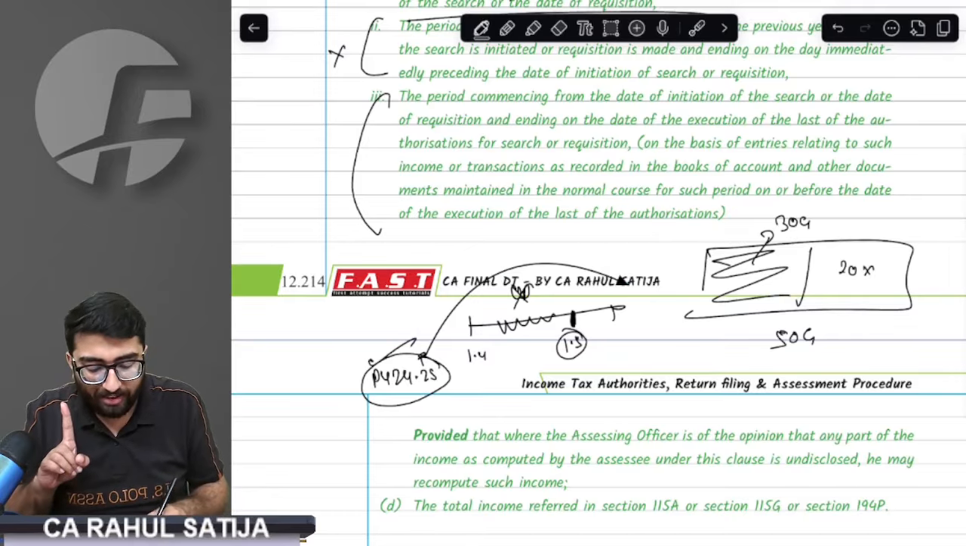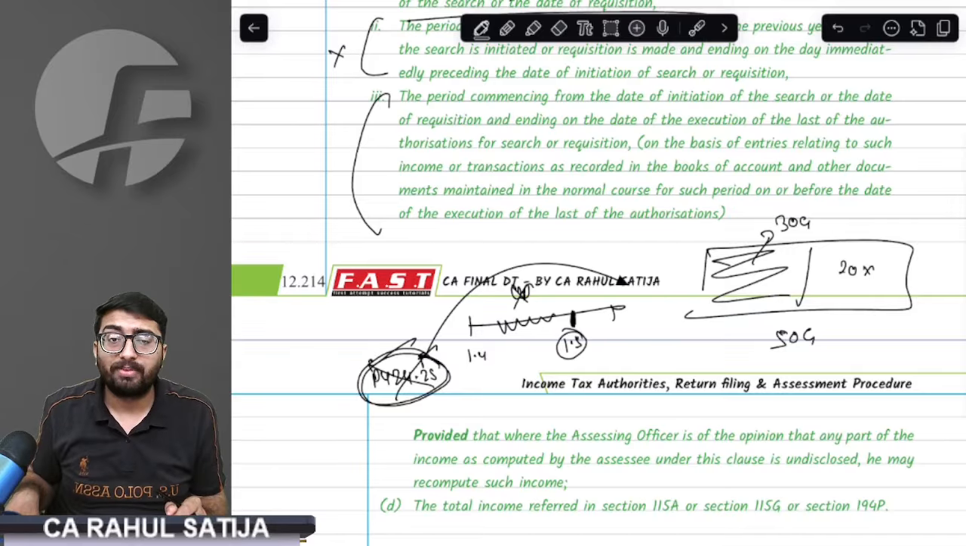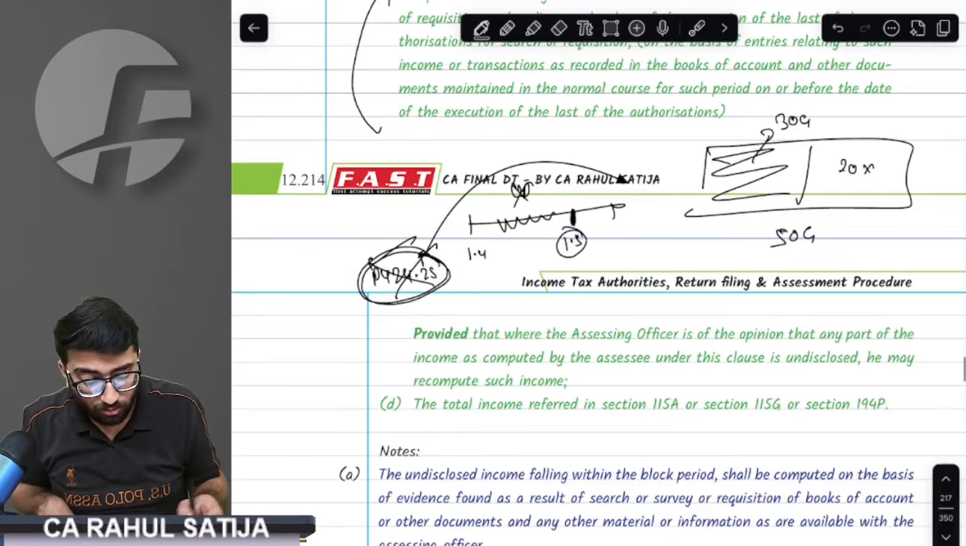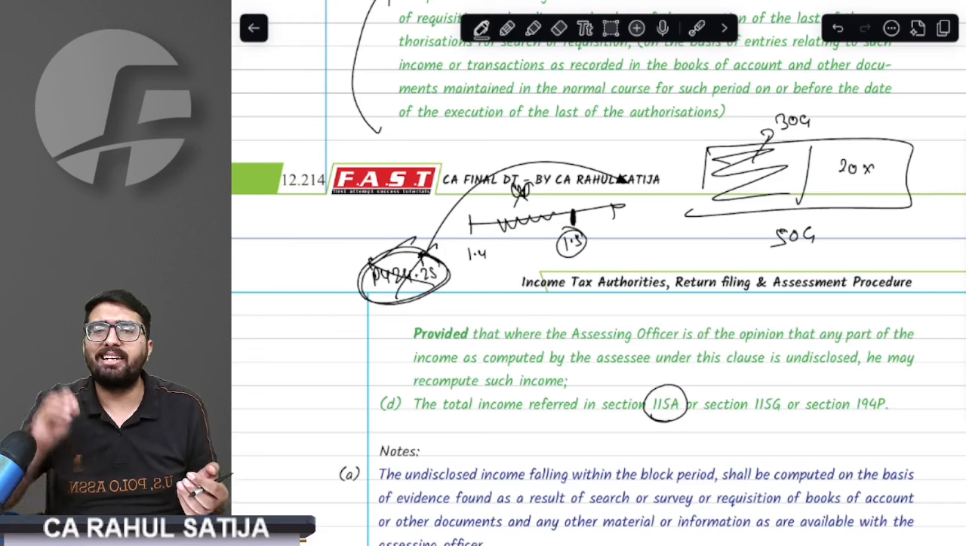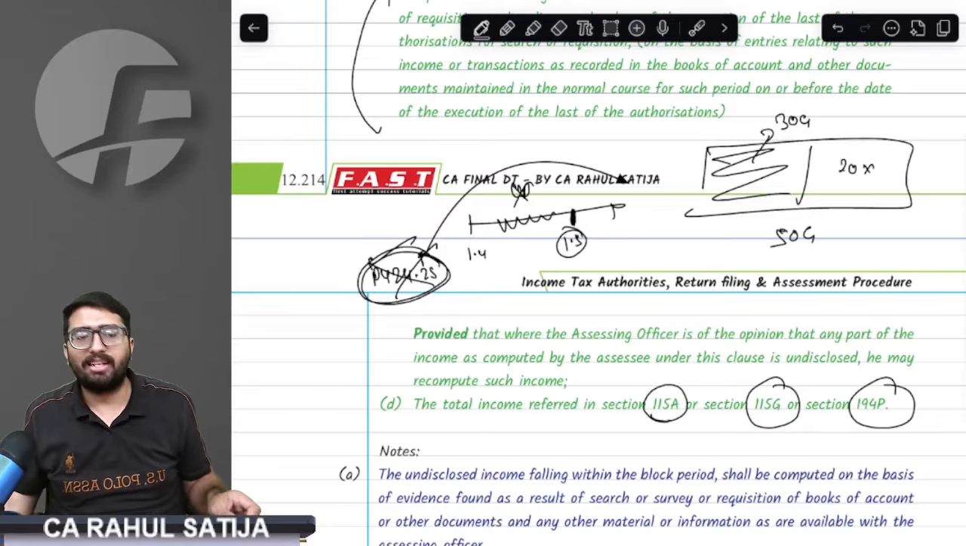So whatever income we derive in previous year 24-25, it shall not be considered as undisclosed income. At last, if any of the income is found under 115A, that is interest to non-resident, any of the income of an NRI or any of the income of a senior citizen, this shall never be considered as undisclosed.